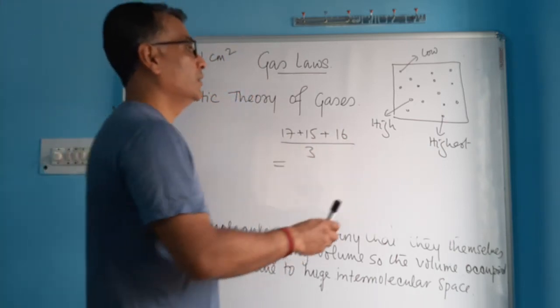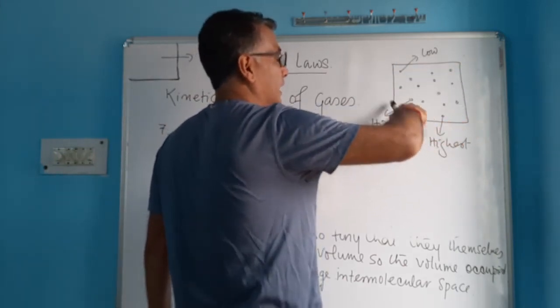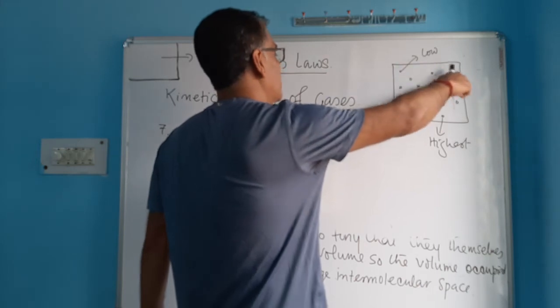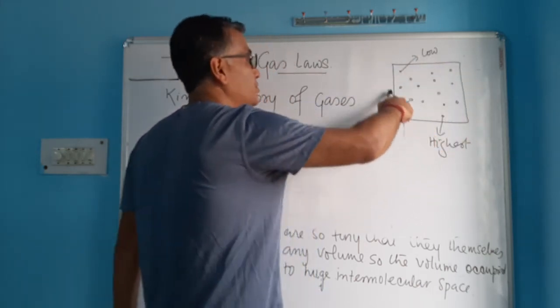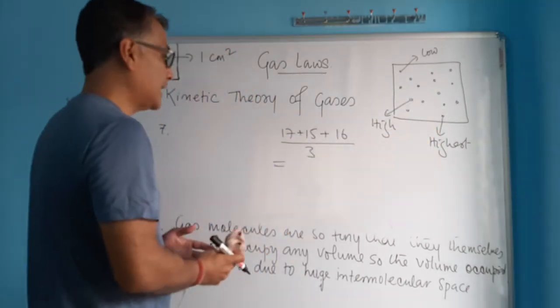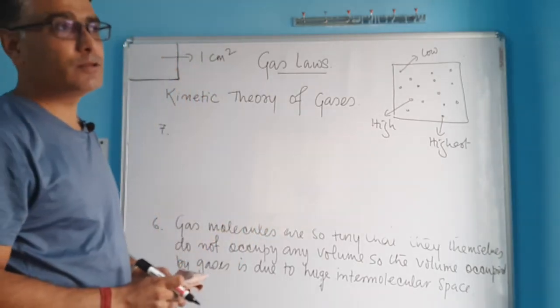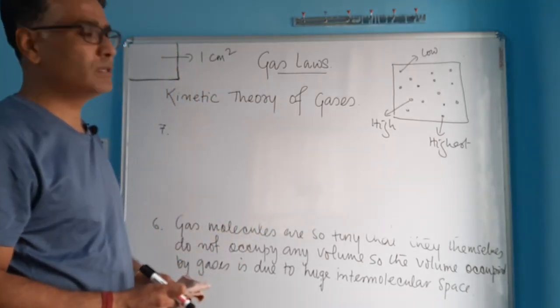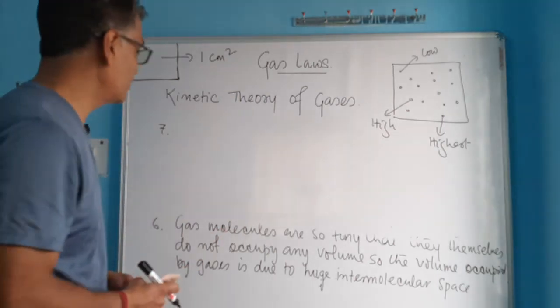In the same manner, you can calculate the average kinetic energy of gas molecules, because their kinetic energies are not equal. So you can calculate the average by adding the kinetic energy of all the gas molecules and dividing by the total number of molecules. That's why whenever we talk about the kinetic energy of gas molecules, we always use this term called average kinetic energy, because their kinetic energies are not equal.